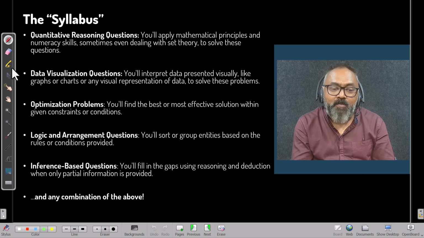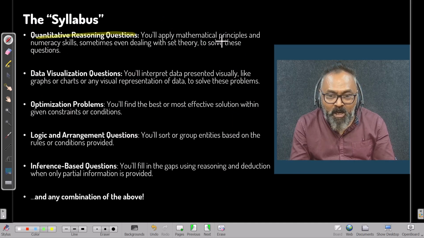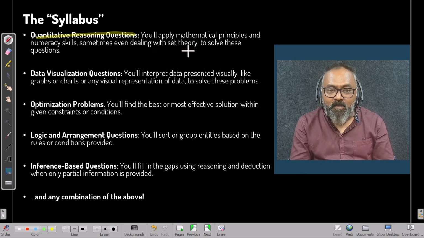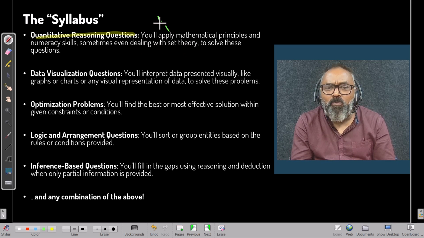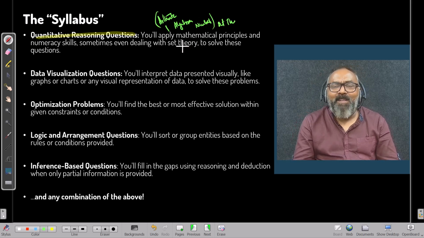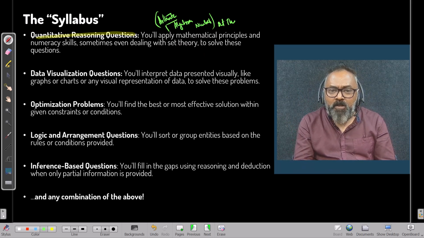Number 1, quantitative reasoning questions. You'll apply mathematical principles and numerical skills, and sometimes even deal with set theory, to solve these questions. Sometimes you're using arithmetic, sometimes basic algebra, sometimes basic number theory, sometimes set theory. Now, is this asking for any high-funda maths from the quantitative ability section? I don't even call that high funda. It's basic arithmetic, basic algebra, basic numbers, but they want you to do reasoning with it.